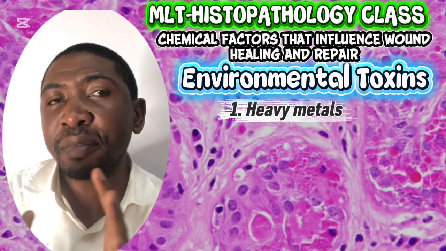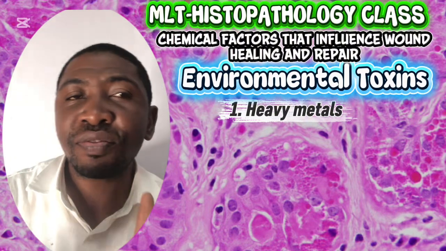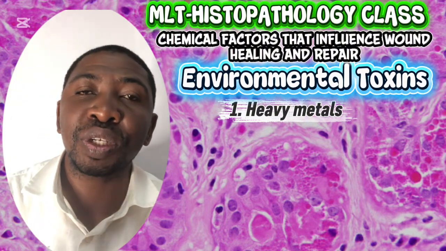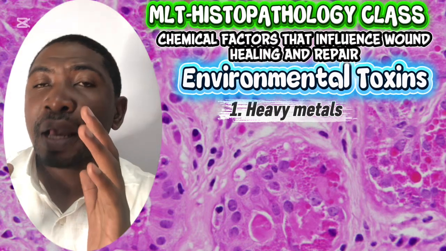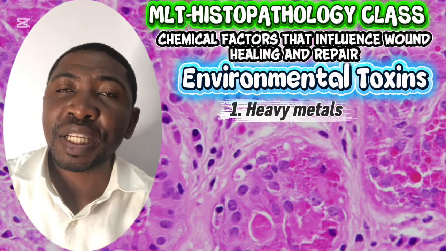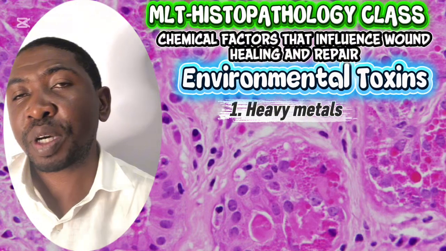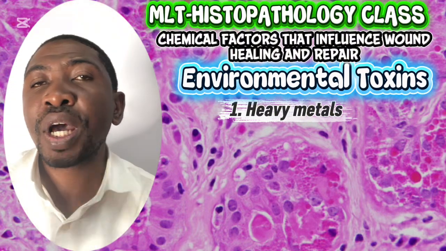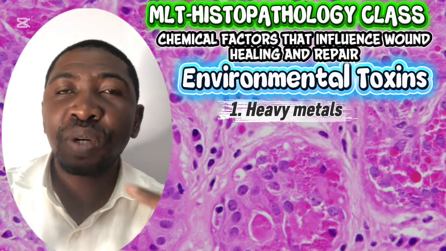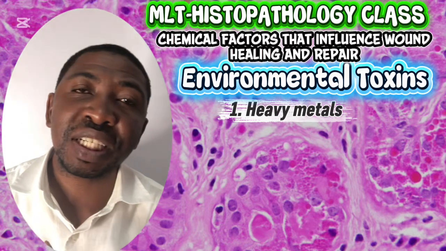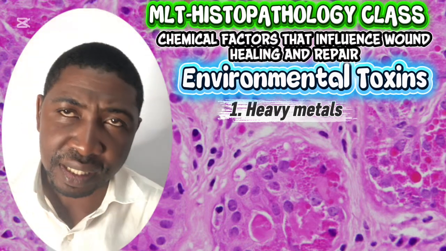Additionally, lead and mercury interfere with fibroblast gene expression and collagen deposition. So in summary, heavy metals damage endothelial progenitor cells in the bone marrow, which leads to fewer new blood vessel formation, hence poor tissue granulation formation, fragile scars, and chronic ulcers.